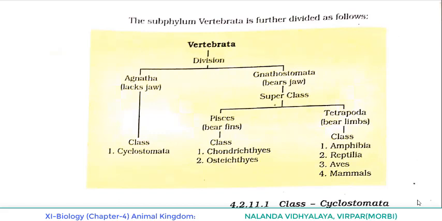Then the next point we discussed, the members of subphylum Vertebrata possess what? Notochord. And during what time? During the embryonic period. And then what happened to this notochord? The notochord is replaced by a cartilaginous or bony vertebral column in the adult. So then one statement was discussed. Which statement was that?